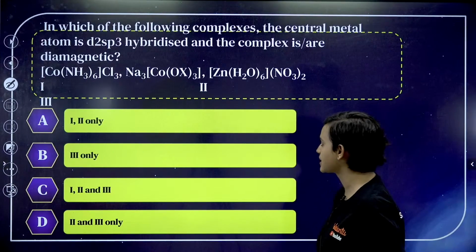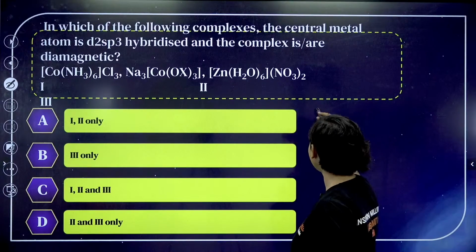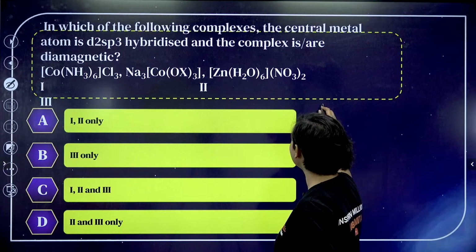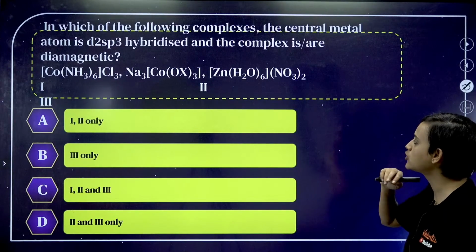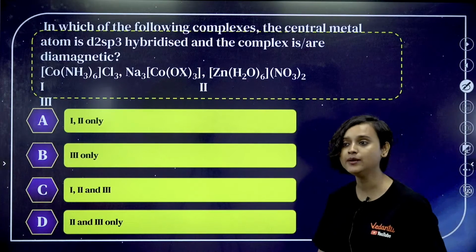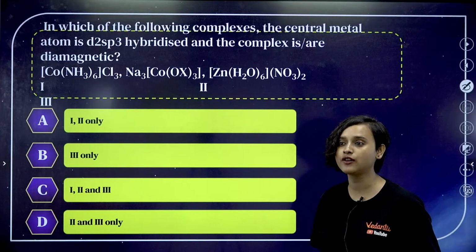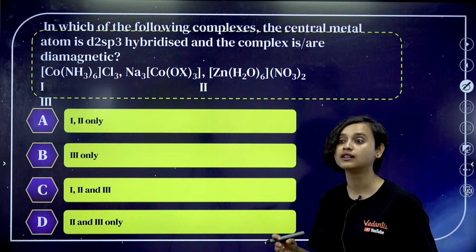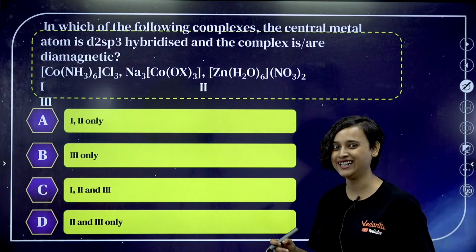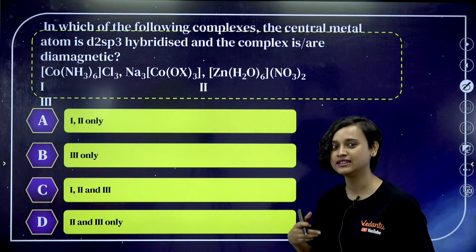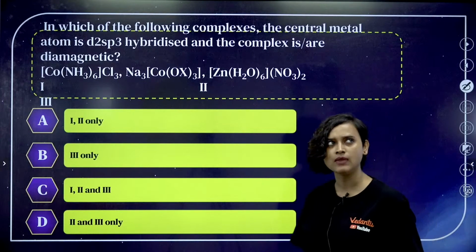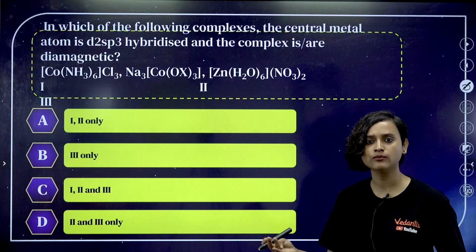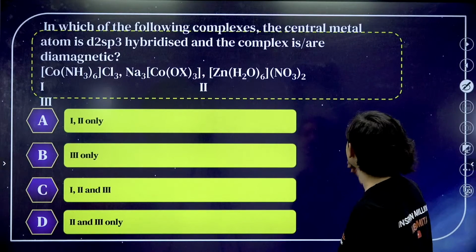[Co(NH3)6]Cl3. Cobalt. What is the atomic number of cobalt, guys? Tell me. Anybody? 27, very good. Scandium, titanium, vanadium, chromium, manganese, iron, cobalt. Cobalt is 27.